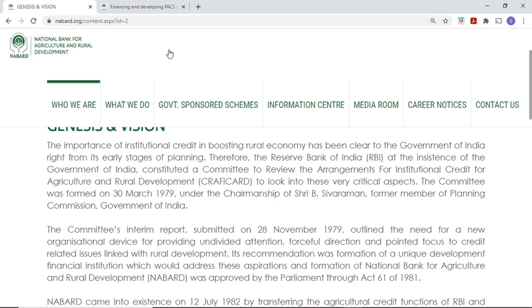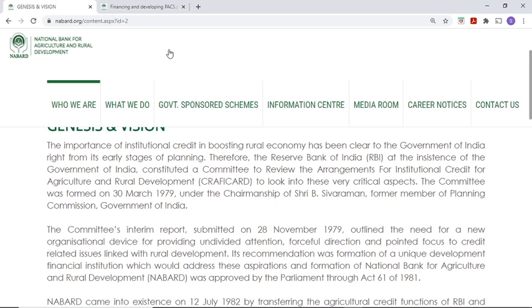Second paragraph. The committee's interim report submitted in 1979 outlined the need for a new organizational device for providing undivided attention, forceful direction, and pointed focus to credit-related issues linked with rural development. The main recommendation of the committee headed by Shri Sivaraman is that undivided attention should be given to institutional credit.